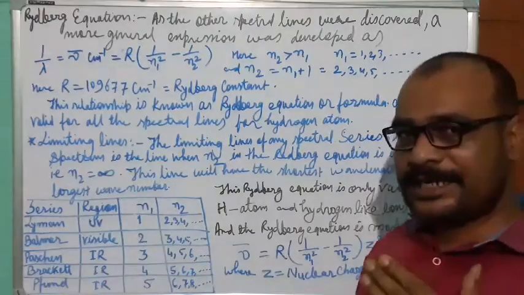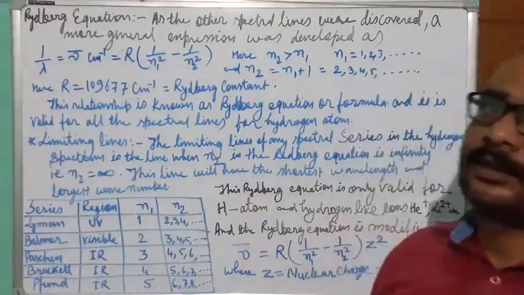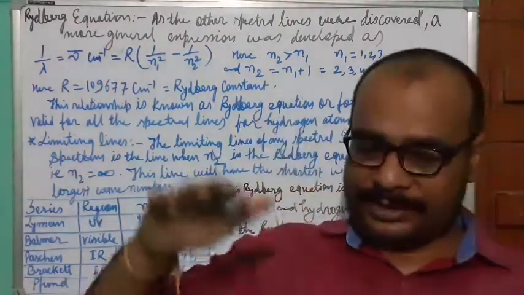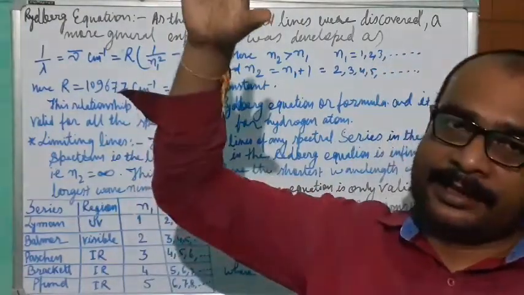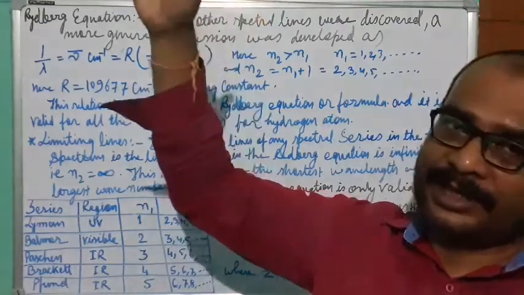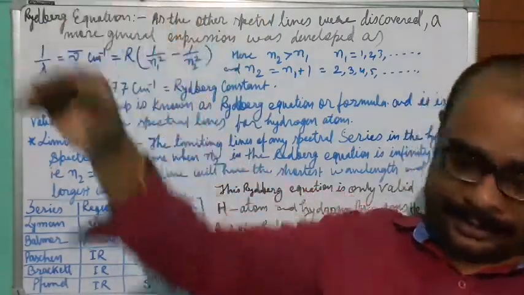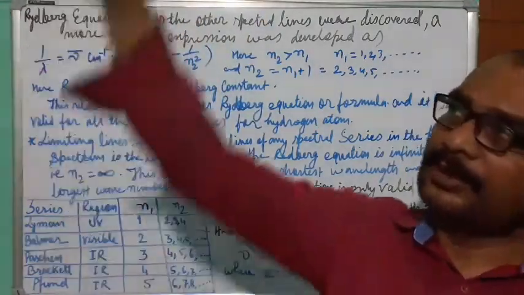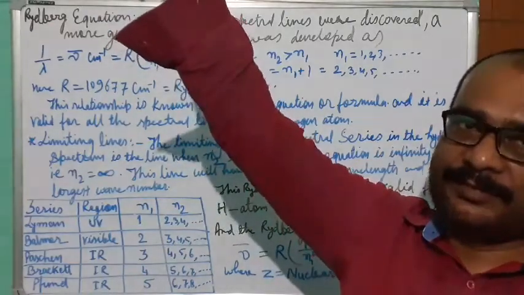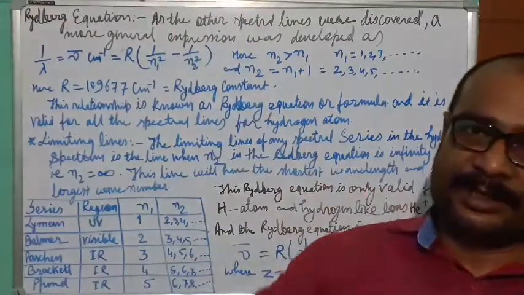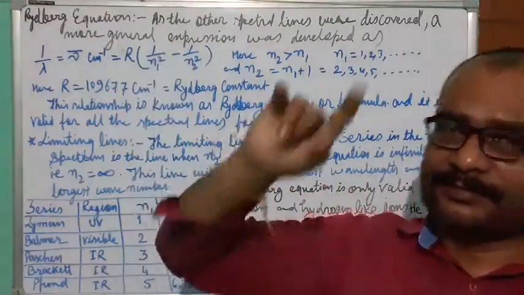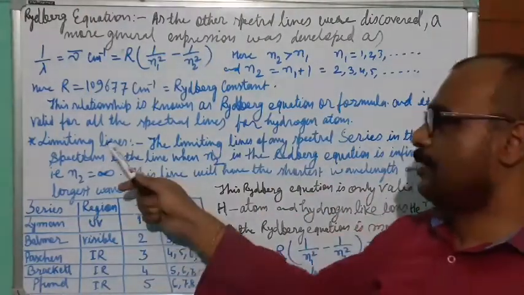So the spectral lines which are obtained when electrons are falling down from the infinity energy level to the first energy level, when the electron is jumping like that and the spectral line is developed, that spectral line is known as the limiting line.